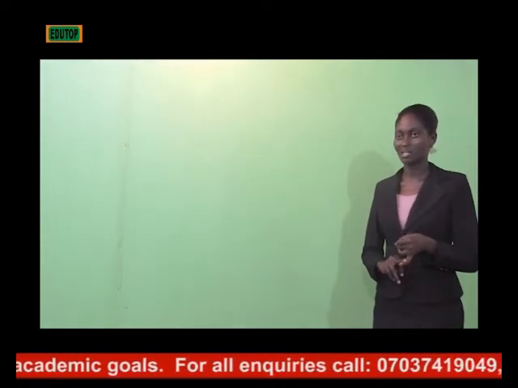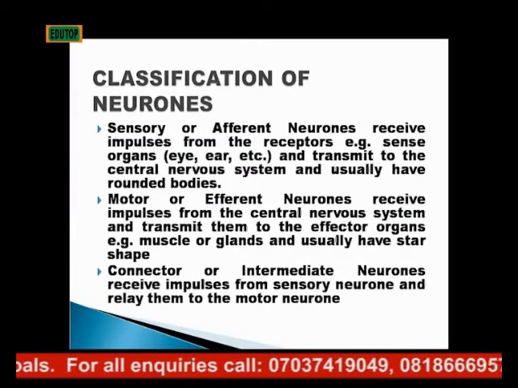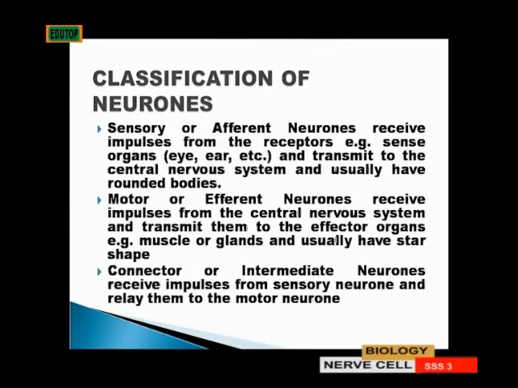The next class of neuron, we have the motor, or what we call the efferent neuron. These receive impulses from the central nervous system and transmit them to the effector organs, such as muscles or glands. Okay, sensory neurons receive impulses from receptors and transmit them to the central nervous system. But motor neurons receive impulses from the central nervous system, like a reverse, and transfer them to the effector organs. So it's just like that. And the shape of the motor neurons is star-shaped, while sensory neurons have rounded bodies.